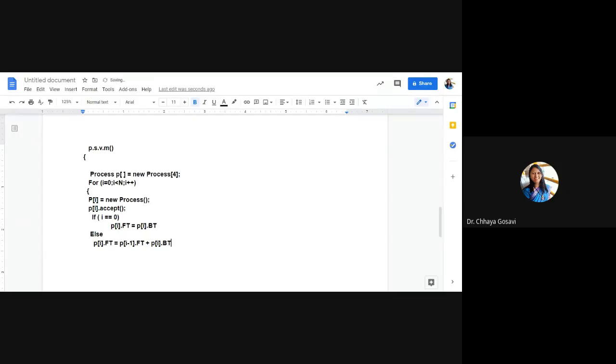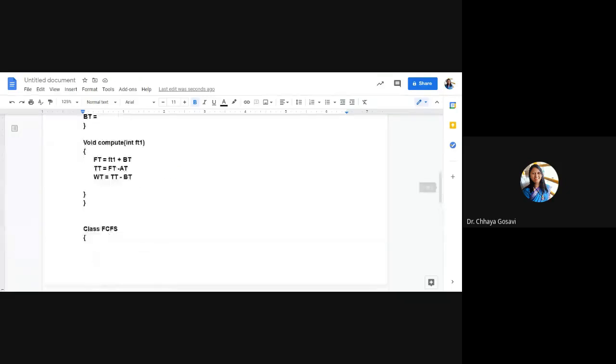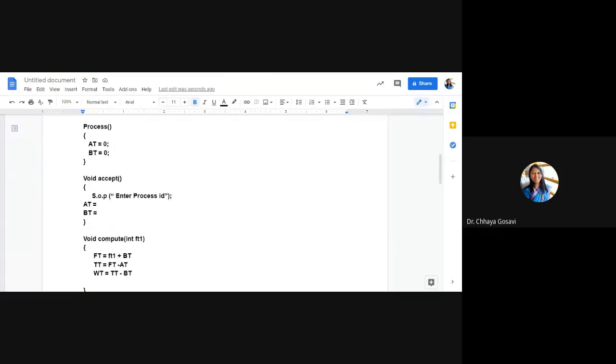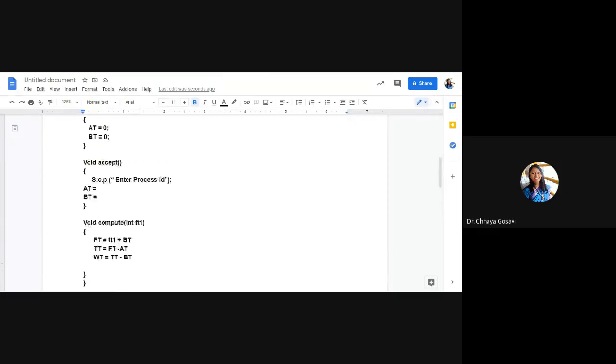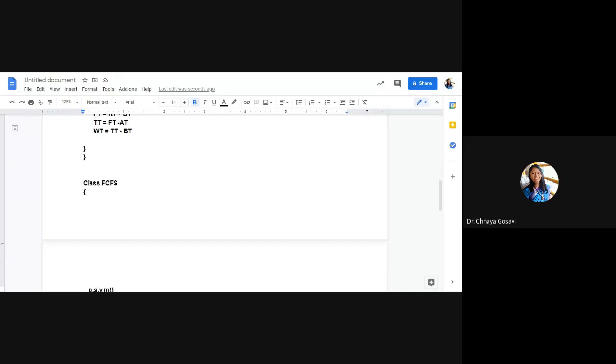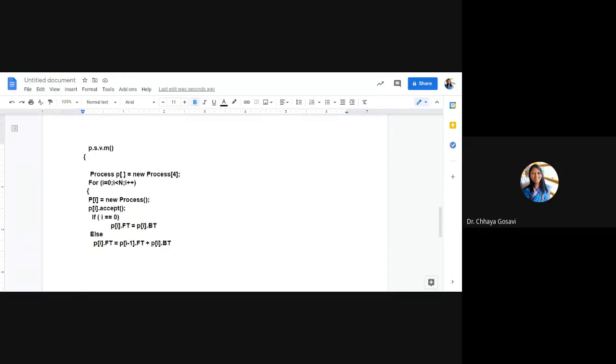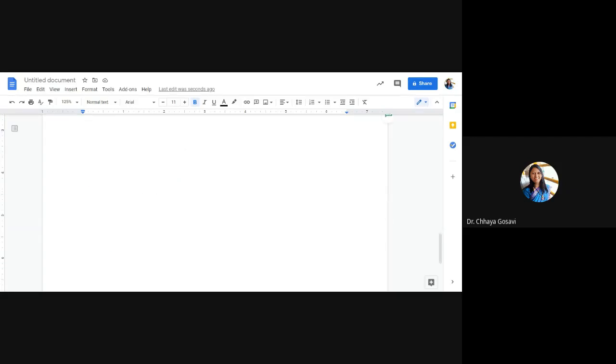You can write this. Here you compute finish time, and then in the compute function, you just compute turnaround time and wait time. Once finish time is there, you can compute turnaround time and wait time. And in the same for loop, you can compute average wait time and average turnaround time at the end of the for loop.